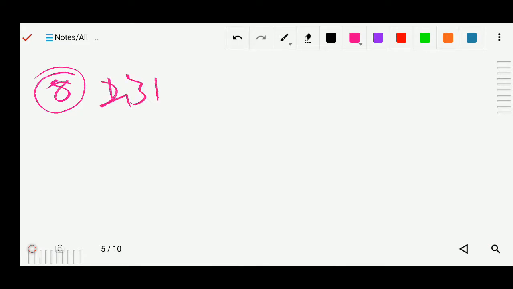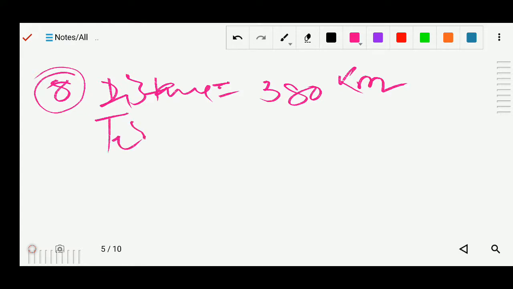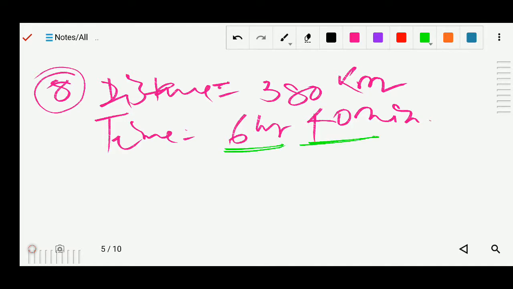Okay, so first of all we write what data is given. Distance is given, 380 kilometer. Time is given, 6 hour 40 minute. So here you have to see that the time is given in hours and minutes, so we will make it in the same unit. Here the distance is in kilometer, so I will change the time into hours only, because kilometer and hour come together and meter and second come together.